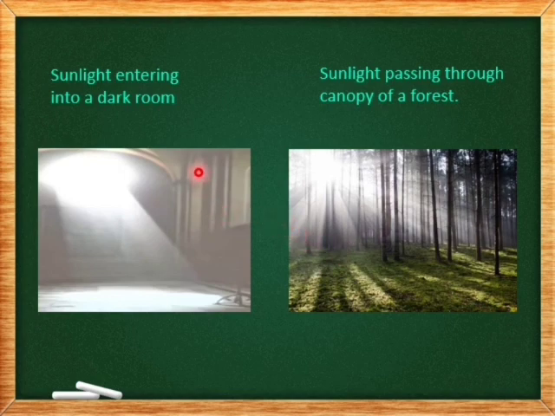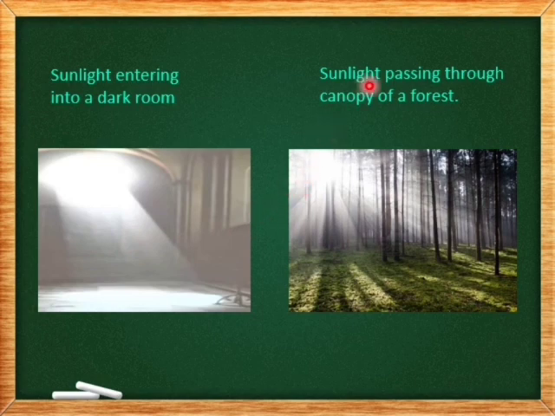The Tyndall effect can also be observed in a dark room as well as in a forest. So, when sunlight enters into a dark room through a window, we find its beam of light. So, why do we observe this Tyndall effect? Because in the atmosphere, a lot of dust particles are suspended. So, the sunlight gets scattered by these dust particles present in the atmosphere, and that is how we are able to observe the Tyndall effect in the dark room.